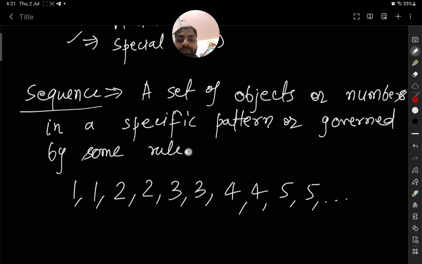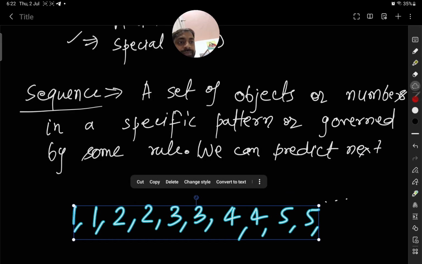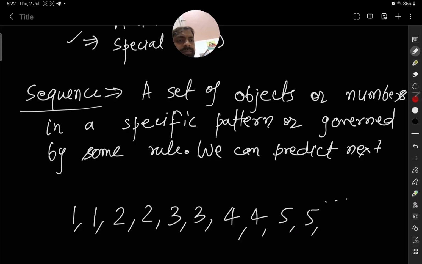So you should write here that we can predict the next term looking at the previous terms.